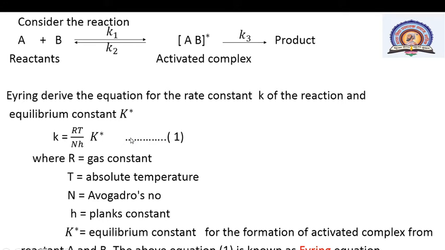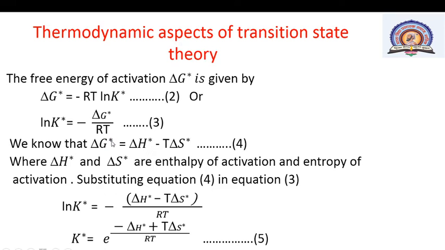This is equation number 1, where R is the gas constant, T is absolute temperature, N is Avogadro's number, H is the Planck constant, and K star is the equilibrium constant for the formation of the activated complex from reactants A and B. This equation 1 is known as the Eyring equation.